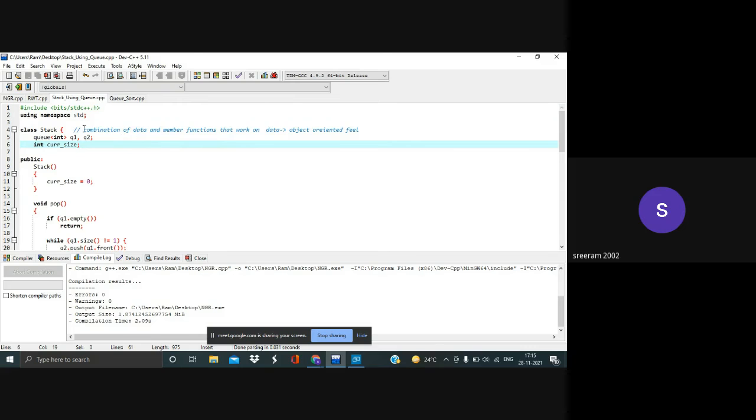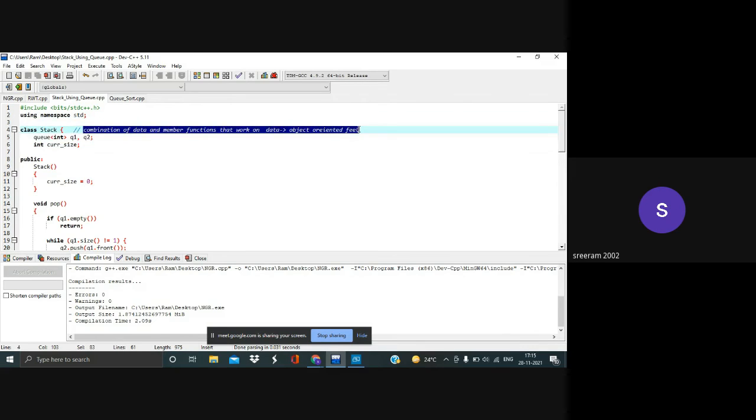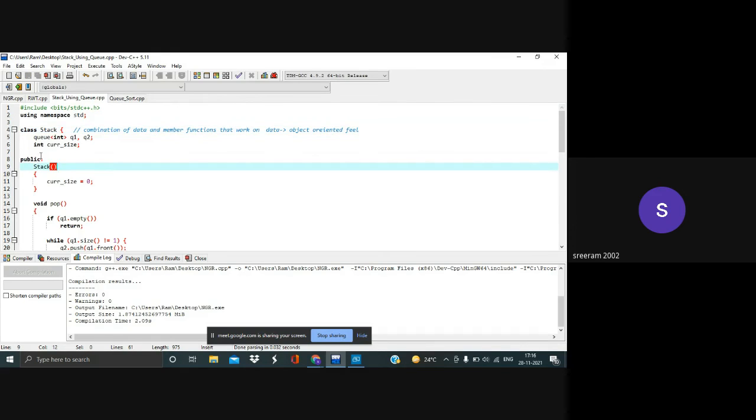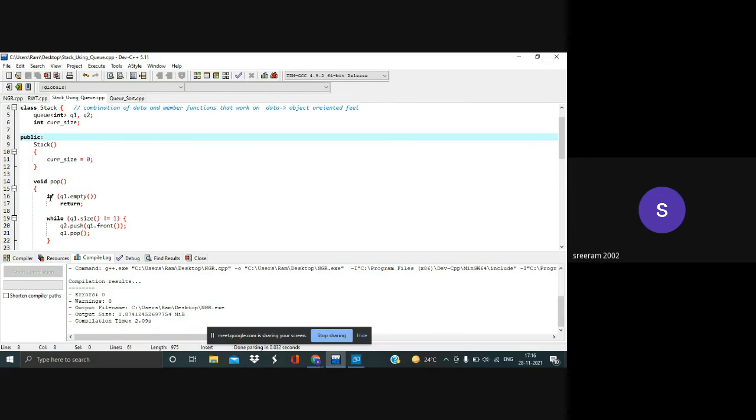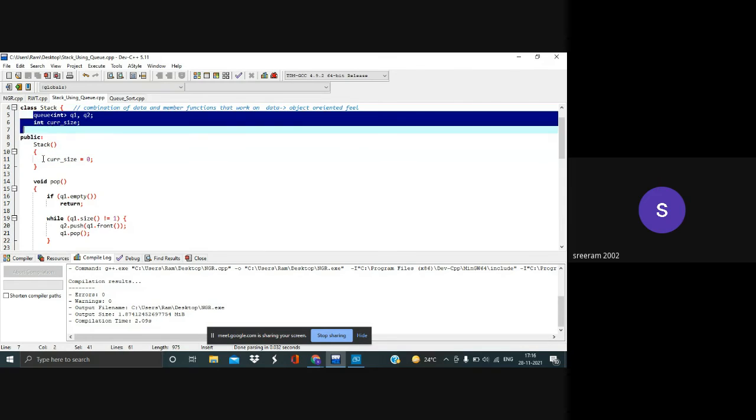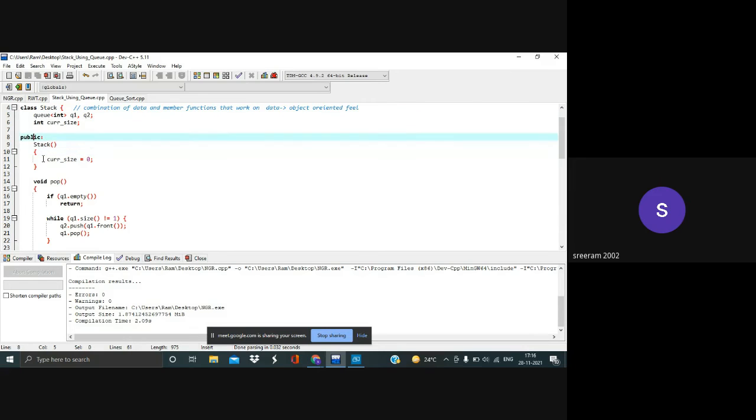It is very similar to structure, but there is one major difference: the data members are public in structure, but in class they are private.